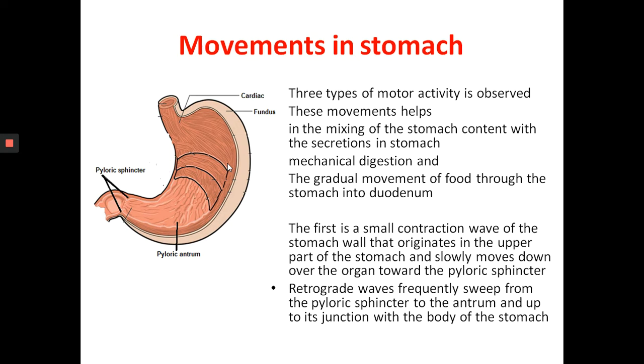When contracted, the interior walls form numerous folds, rugae. So many folds are produced in the stomach when there is not much food in it, which disappear when the walls are distended, that is, when the stomach is filled with food. This helps in accommodating the food entering the stomach.